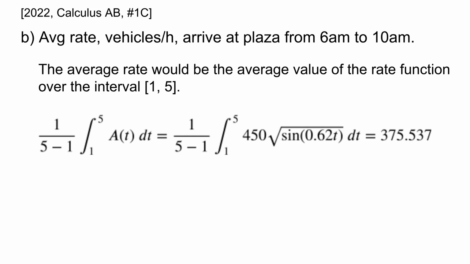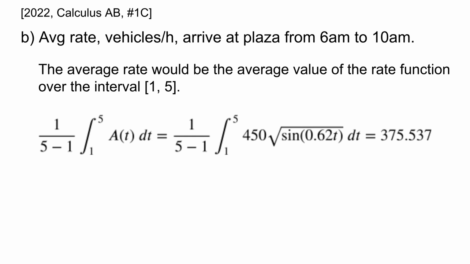So we have the integral from 1 to 5 of A of t dt times the reciprocal of the length of that interval, 1 over 5 minus 1. So we have 1 over 5 minus 1 times the integral from 1 to 5 of 450 times the square root of sine 0.62t dt.